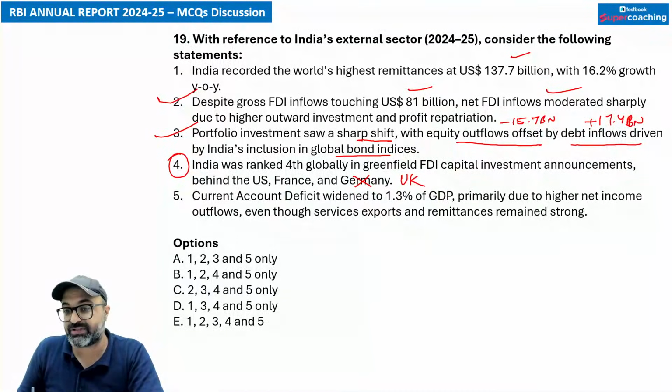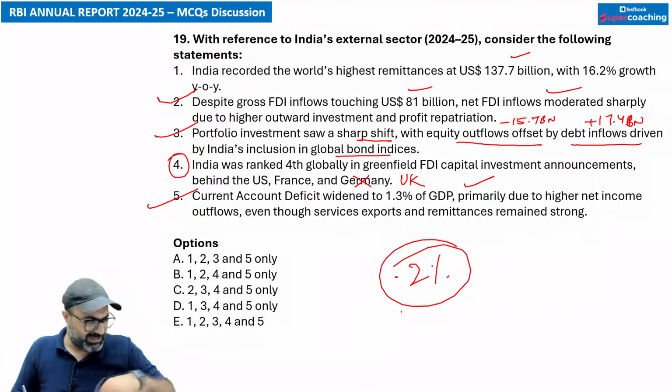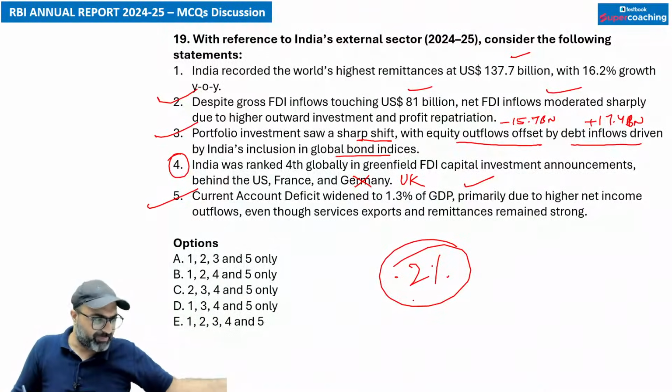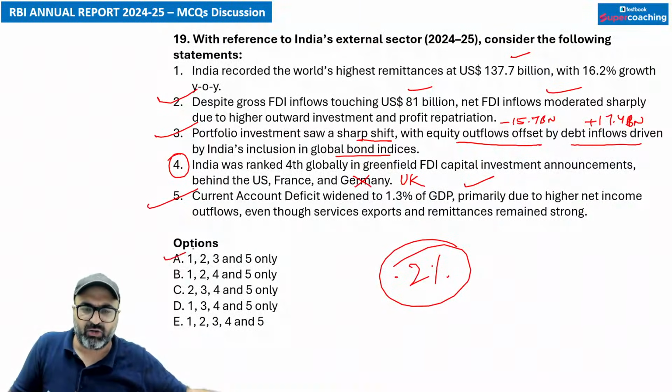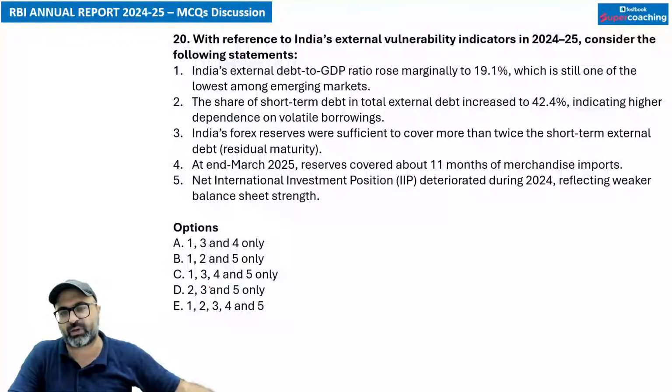The current account deficit widened to 1.3%, that is correct. और current जो 2025-26 का quarter है, April to June, it was 0.2%. That is also correct. So keeping that in mind, 1, 2, 3, 5 are correct. But the fourth option is incorrect. तो आपका आंसर जो बनेगा that will be A option. ठीक है जी, अगला क्वेश्चन देखो.